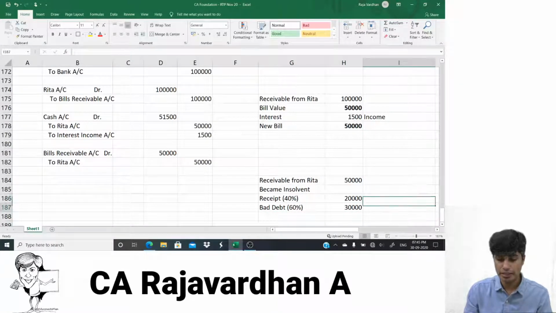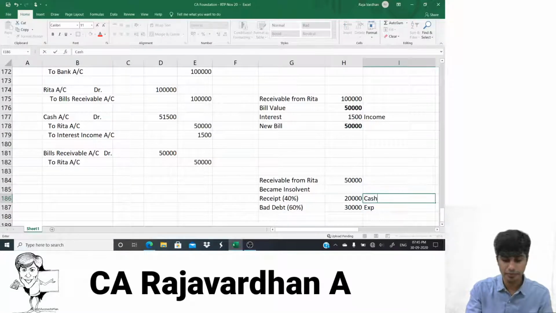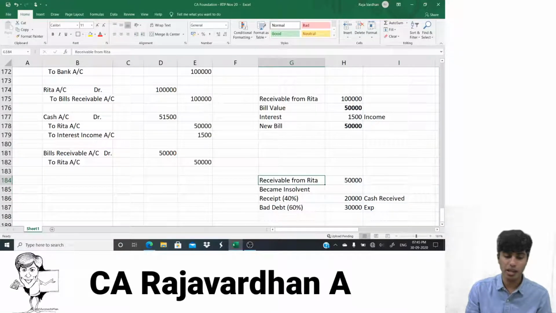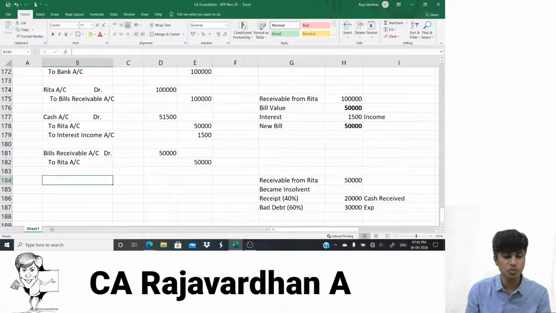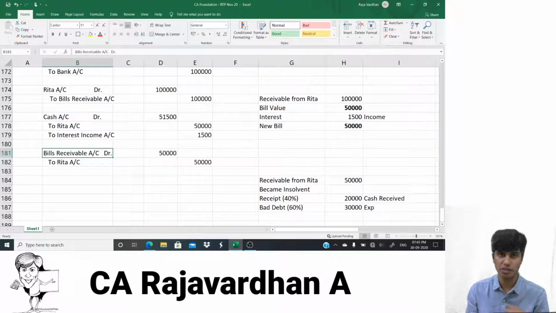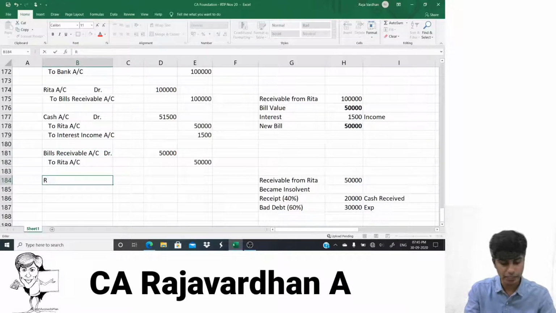And this is your expense, buddies. And this is your cash receipt. So again, what's happening? Again, the bill is getting dishonored, and then you're receiving so much money. First, bills receivable was there from Rita. This bill is getting dishonored. I need to give the bill back to Rita. Yes or no? So I need to reverse this. I've written bills receivable to Rita. Now I need to write Rita.